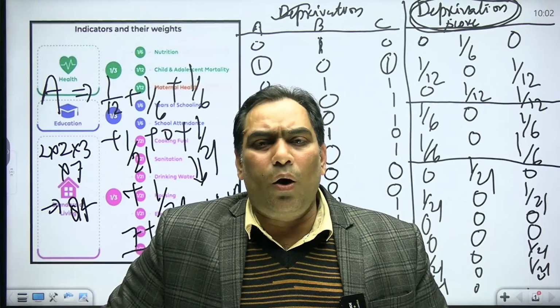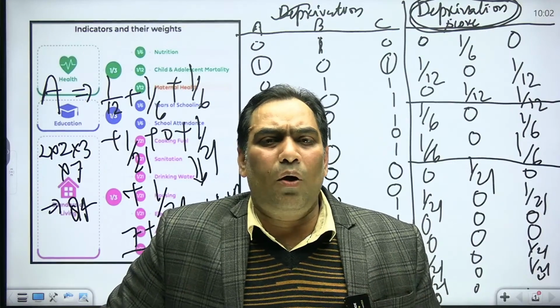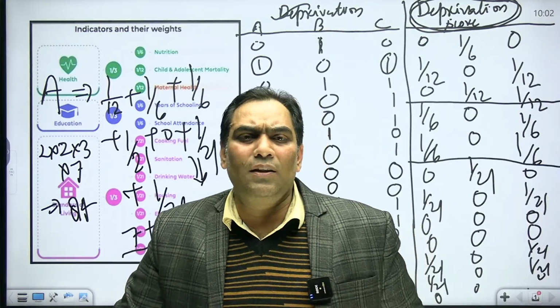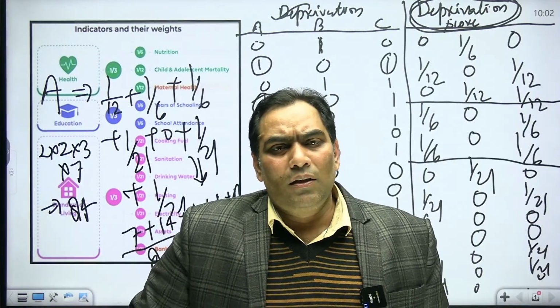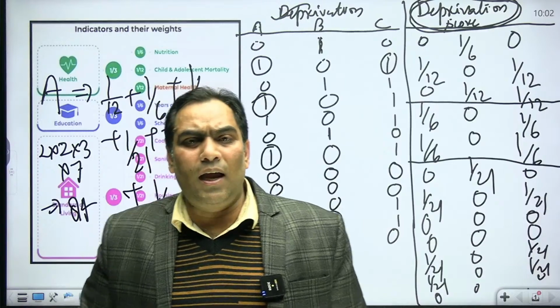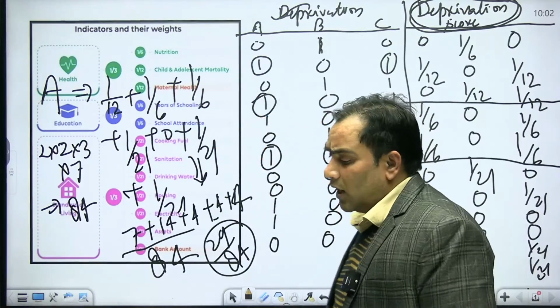If the country or the particular family is deprived on a multidimensional basis, then that country or that family is considered to be multidimensionally poor. So this is how we calculate.